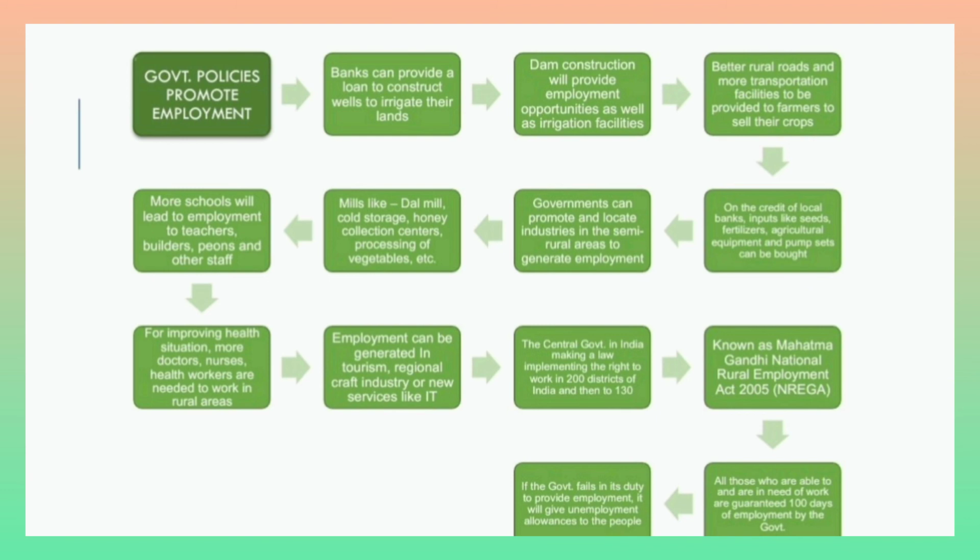On the credit of local banks, inputs like seeds, fertilizers, agricultural equipment, and pumps can be bought by them. Governments can also promote and locate industries in semi-rural areas to generate more employment, such as a dal mill, cold storage, honey collection centers, processing of vegetables, etc.